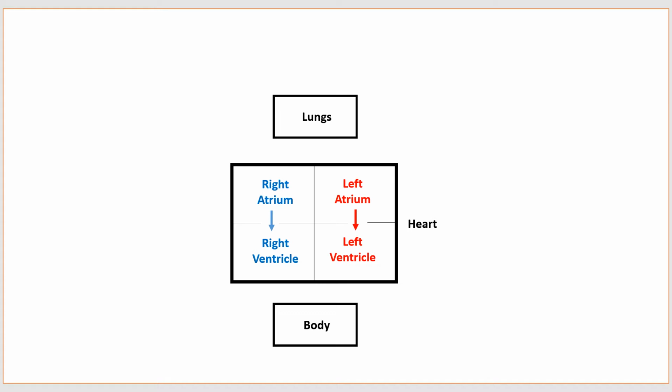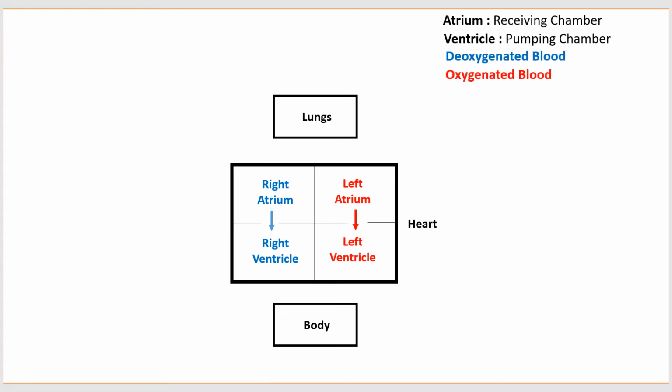Now first of all we will see pulmonary circulation. We know the human heart consists of these four chambers. The upper two chambers are called atria, whereas the lower chambers are called ventricles. The upper two chambers, that is atria, are mainly receiving chambers, whereas the ventricles are pumping chambers.